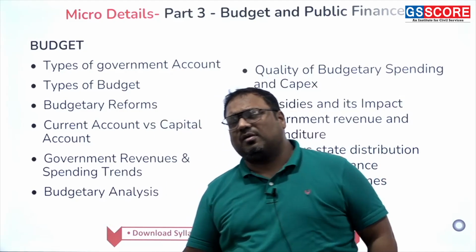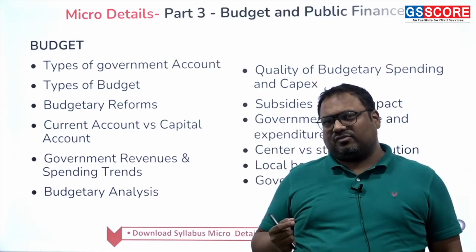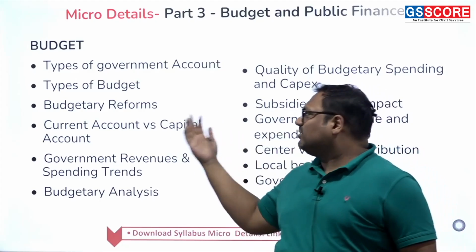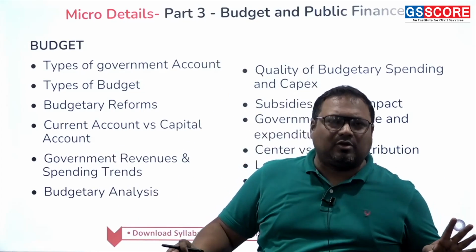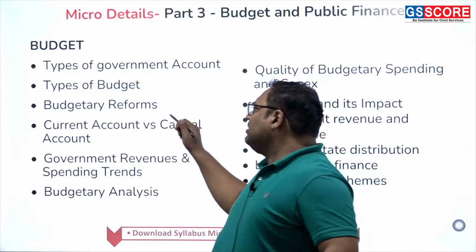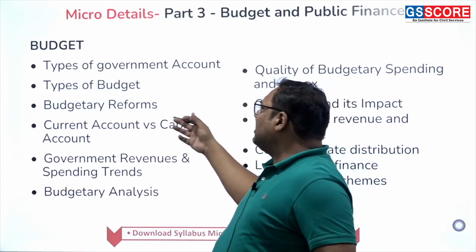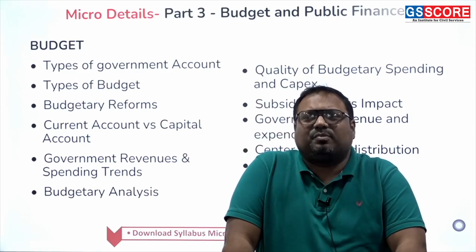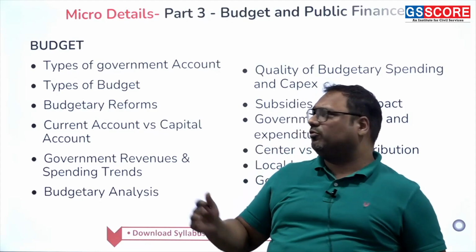Budgetary reforms, for example, maybe we are trying to cut unnecessary expenditure. For example, maybe we are trying to improve the tax collection system. For example, we can be trying to increase our expenditure on environment through green budgeting. So green budgeting, gender budgeting, zero-based budgeting, all of these are different examples of budgetary reforms. Apart from that, there are a very specific number of examples for which there is no specific term, but you have to study all of them.